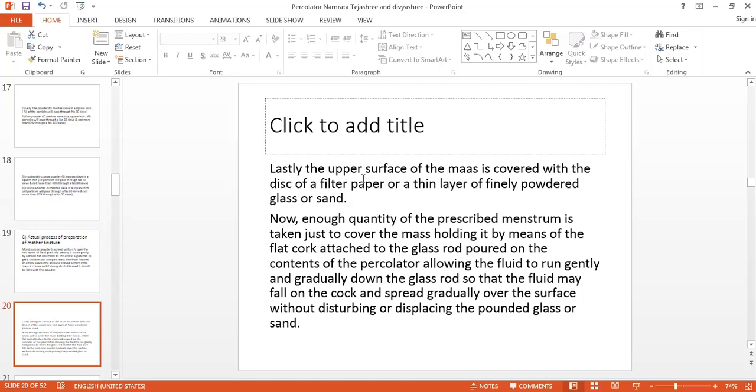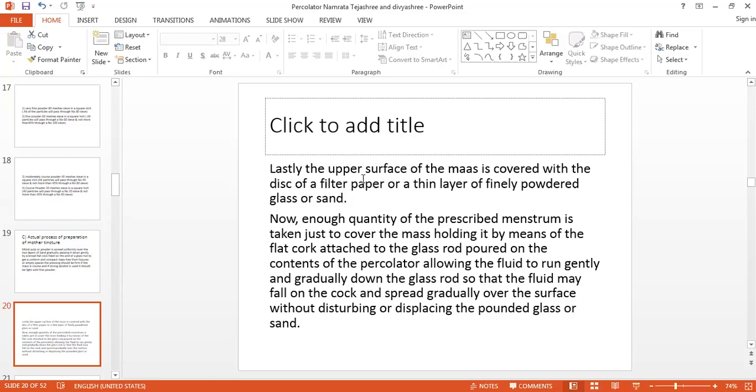I have shown you the different types of pharmacopoeia, official and unofficial. For official, I have shown you the Indian Homeopathic Pharmacopoeia, and for unofficial, the Hindu Ved. In that they have given the quantity of the drug substance and the quantity of menstruum required. For example, if your drug substance is 250 gram, then how much quantity of menstruum is required. So this is the meaning of prescribed menstruum.